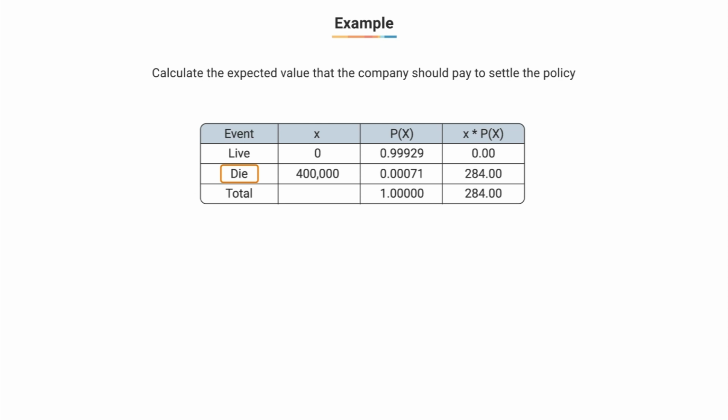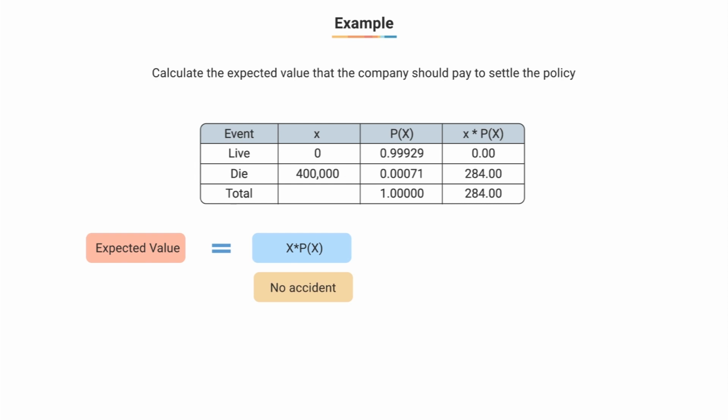So let us try to calculate the expected value that the company will need to pay to settle a policy. In case of an accident, the probability is 0.00071 and the amount to be paid is $4 lakh. However, in case of no accident, the probability becomes 1 minus 0.00071, which is equal to 0.99929, and in this case, the amount to be paid is 0. Thus, the expected value will be x times probability of x when there is no accident plus x times probability of x when an accident occurs.